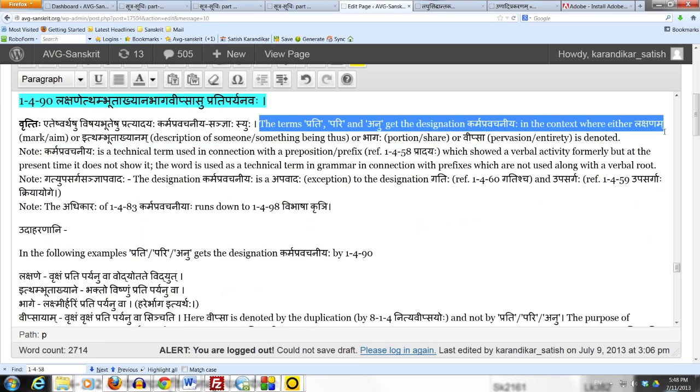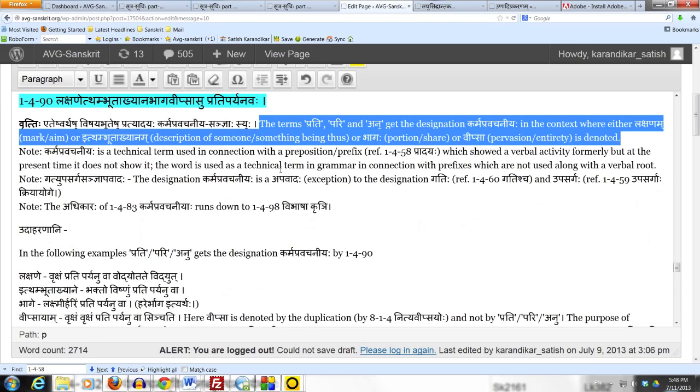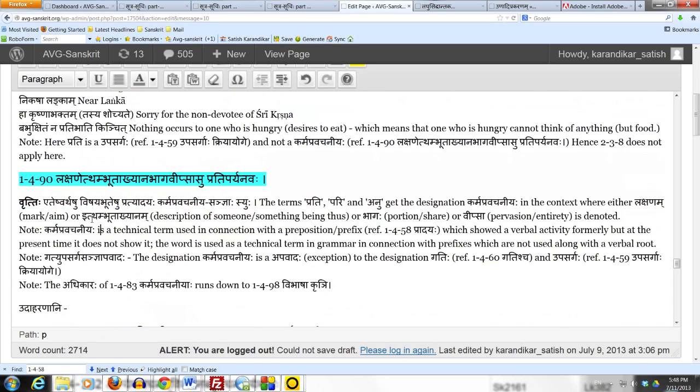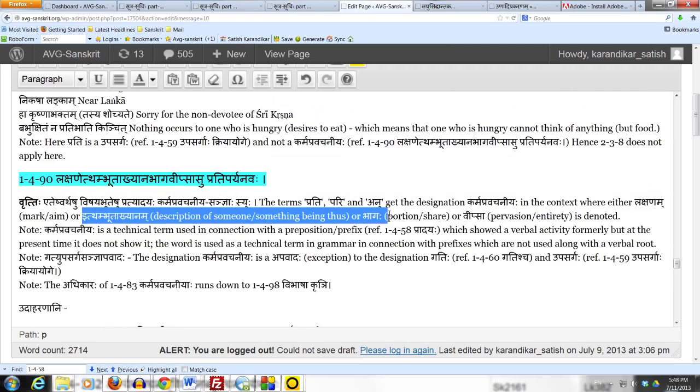in the context where either lakshanam, meaning a mark or aim, or itambhutakyanam, meaning description of someone or something being thus, or bhagaha, meaning portion or share, or vipsa, which we know from before. Vipsa is vyaptum ichha, meaning pervasion or entirety, is denoted.